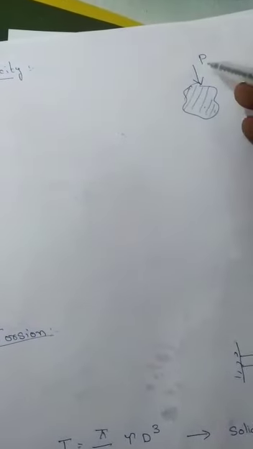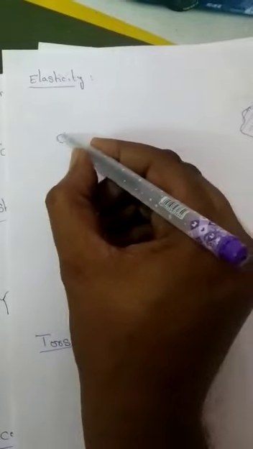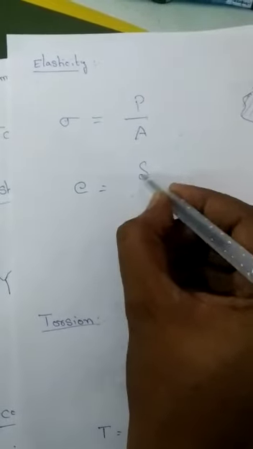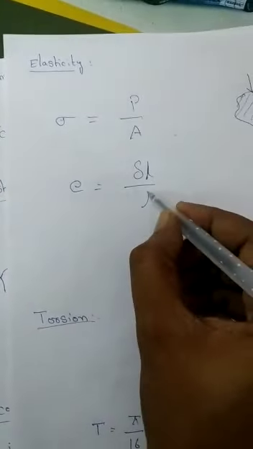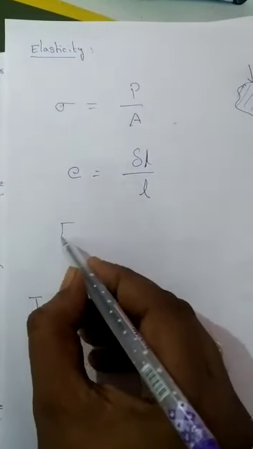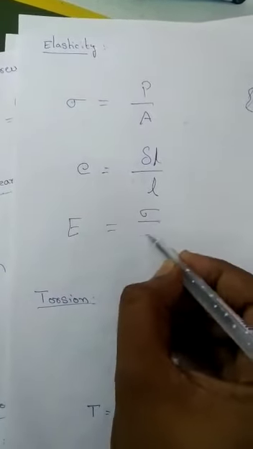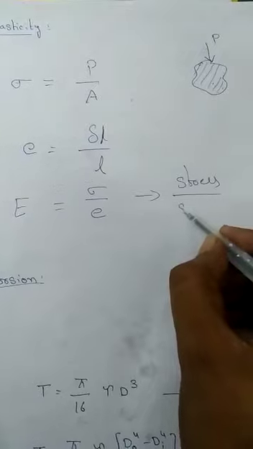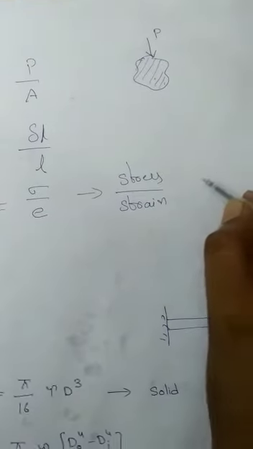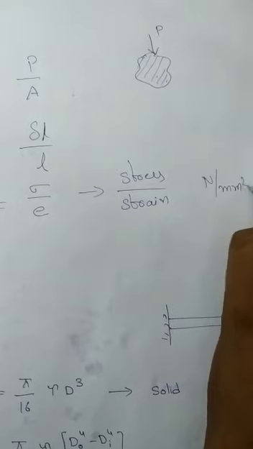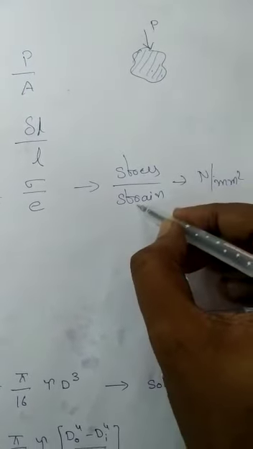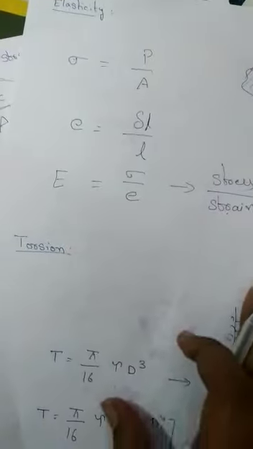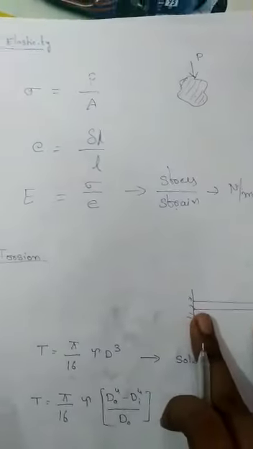For example, on a body we apply force P. First we calculate the stress, sigma equals P by A, and the strain, change in dimension by original dimension. The property of elasticity E is equal to sigma by epsilon, that is, stress by strain, having units Newton per mm square. Because stress has units and strain has no units, the elasticity has only the stress units. Okay, this is the property of elasticity.